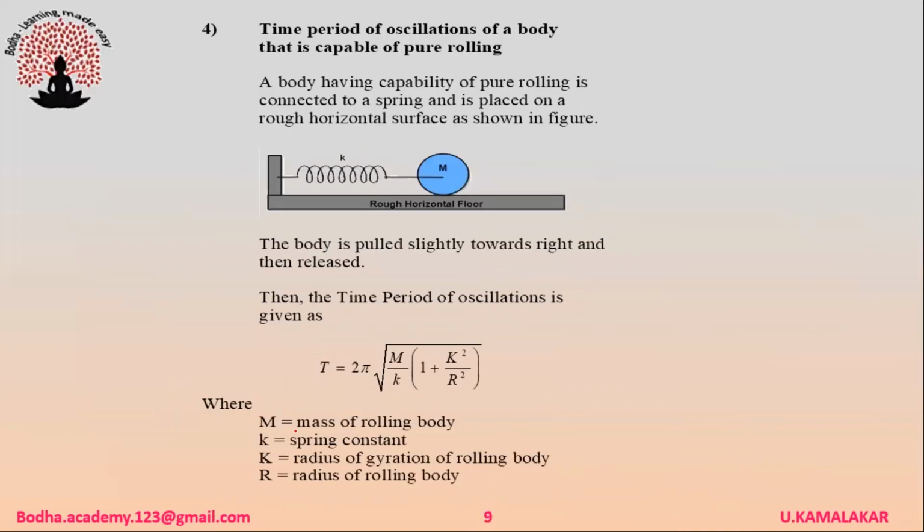Time period of oscillations of a body that is capable of pure rolling is given as T = 2π √((m/k)(1 + K²/r²)). Here m is the mass of the rolling body, small k is the spring constant, capital K is the radius of gyration, and r is the radius of the rolling body.